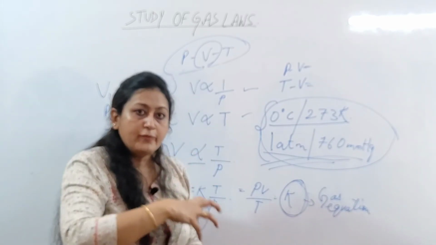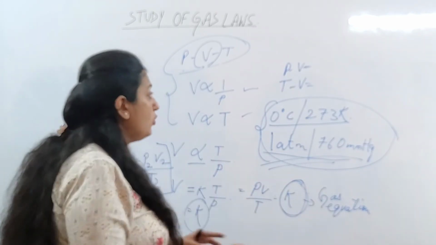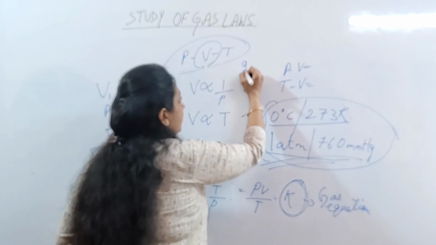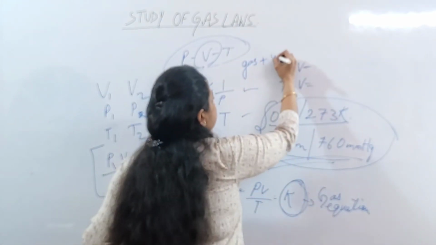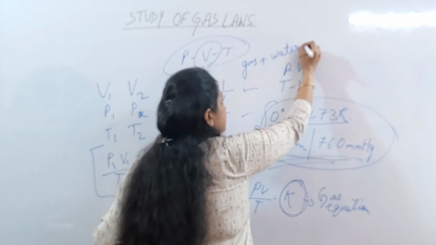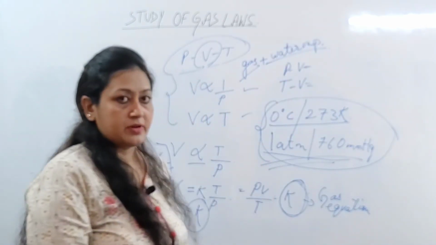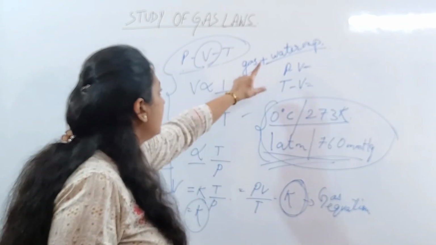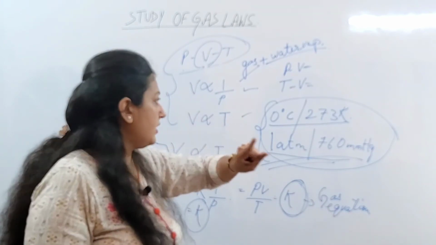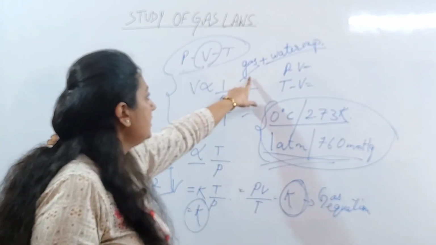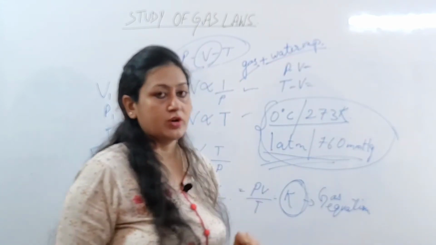Fine. तो अब वो जो moist gas pressure exert करने वाली है, that is not alone due to the gas. उसमें कौन सा pressure है? Gas plus the pressure due to water vapor. क्योंकि now it is a moist gas, right? Gas plus water vapor. But we are studying about the gas laws. We are studying about the pressure of the gas and not of the gas plus water vapor.